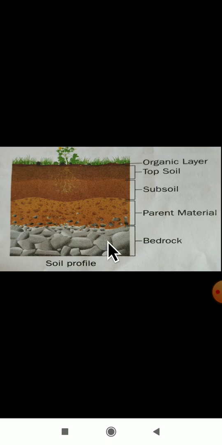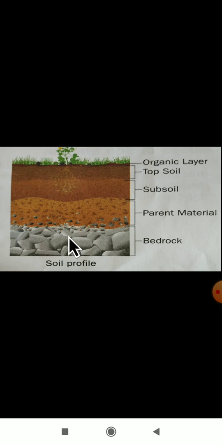Here you can observe only the rocks. Bedrock is nothing but rocks, present here in large pieces. It is considered part of the soil profile. It is important to understand this layer is not soil, as it does not support plants and animals. Here there is no soil, only rocks. So there is a deficiency of soil and it is not suitable for plant and animal growth.